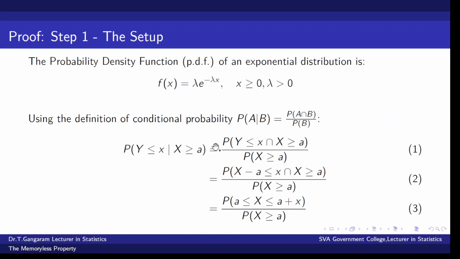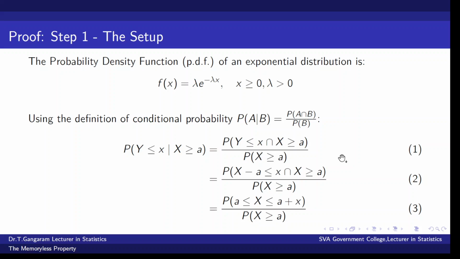Using the conditional probability, probability of Y less than or equal to x given X greater than or equal to a is equal to probability of Y less than or equal to x intersection X greater than or equal to a, divided by probability of X greater than or equal to a.